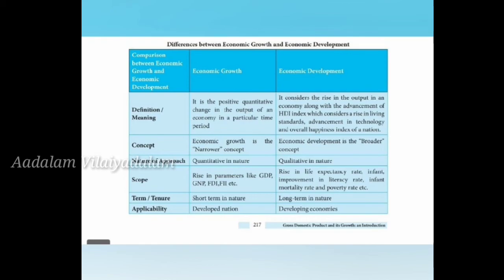Some other policies in India are trade policy, employment policy, currency and banking policy, wage policy, and population policy. So these are some other policies in India. These economic reforms have influenced the overall economic growth of the country in a significant manner. So in this chapter you come to know about the GDP, the value of all goods.